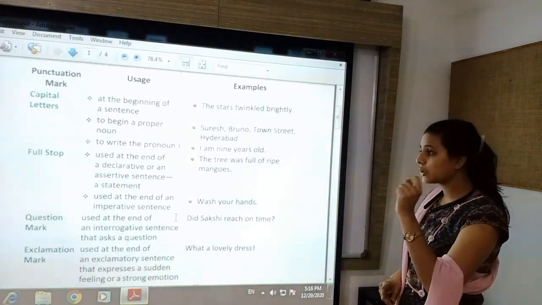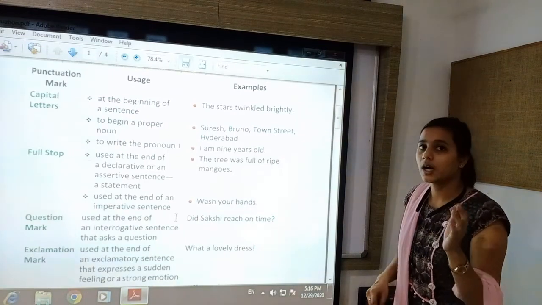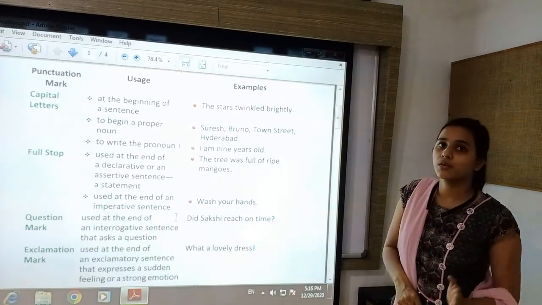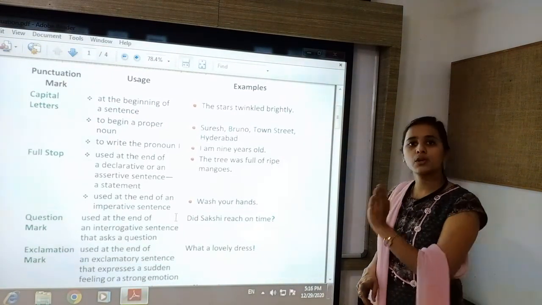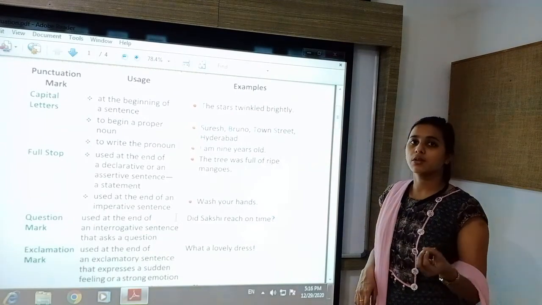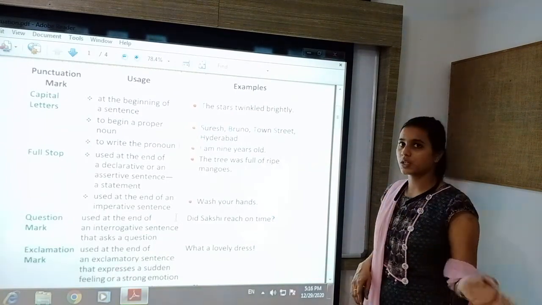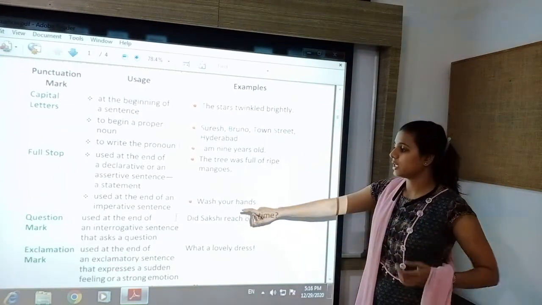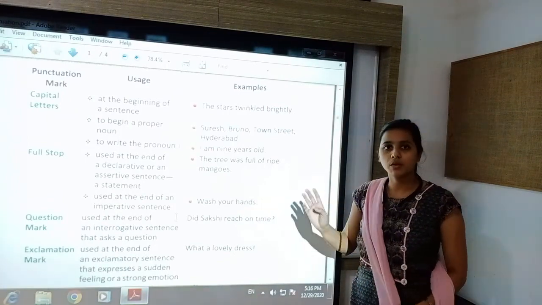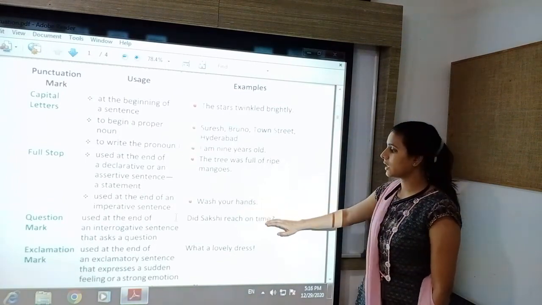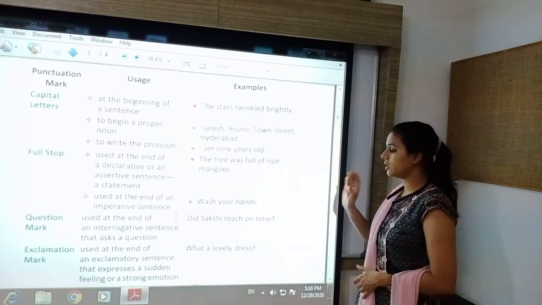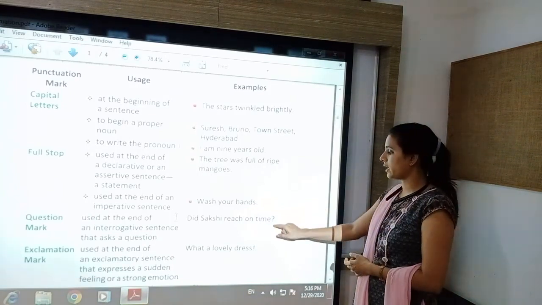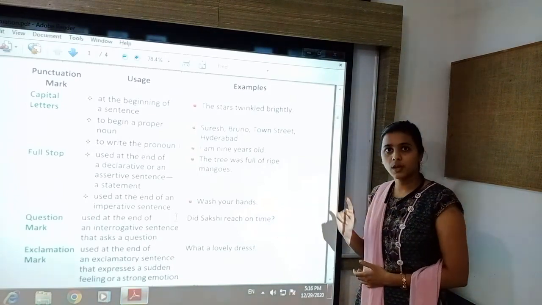Interrogative sentence is the only type of sentence where we have to use question mark. Other than interrogative sentence, nowhere you have to use question mark. Only for the interrogative sentence you have to use question mark. So see the example. Did Sakshi reach on time? Question mark at the end of the question. Okay.